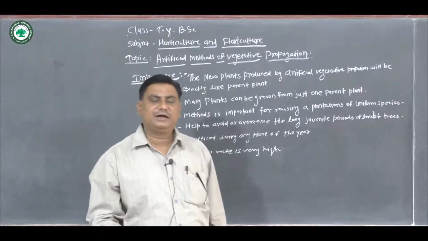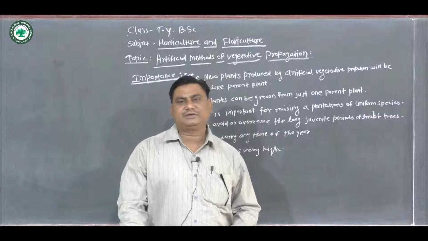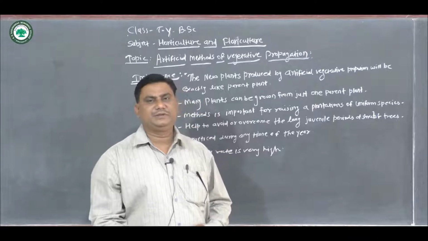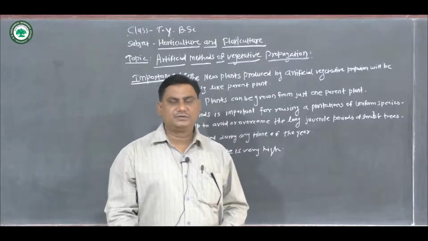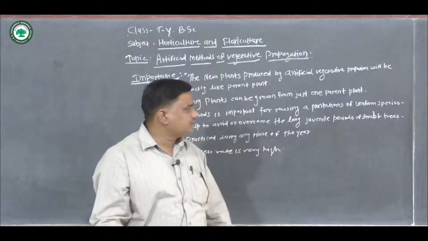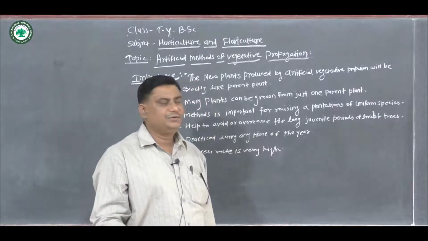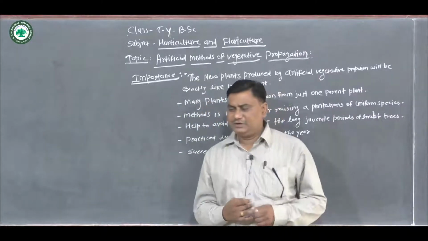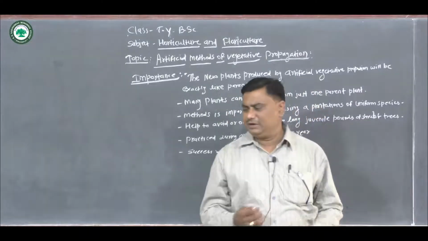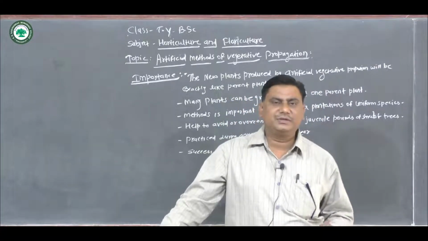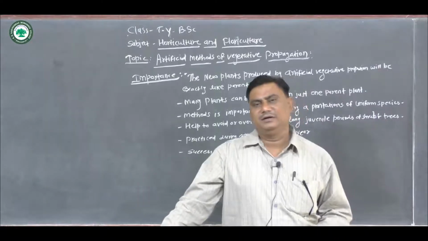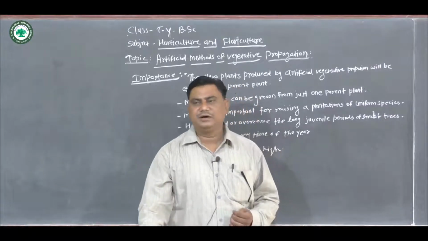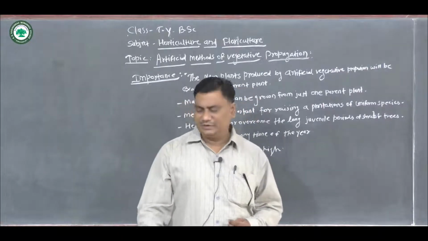As we know, there are natural methods of vegetative propagation and there are artificial methods of vegetative propagation. The asexual method is also called the vegetative propagation method. In this method of plant propagation, the vegetative parts of the plant such as leaves, stem and root are used to propagate a new individual, or what we call a new plant.